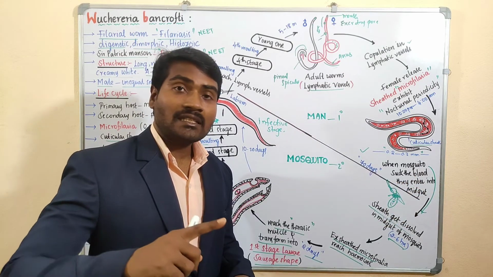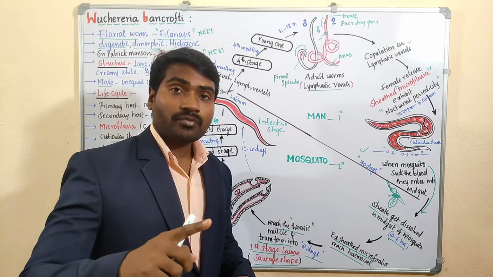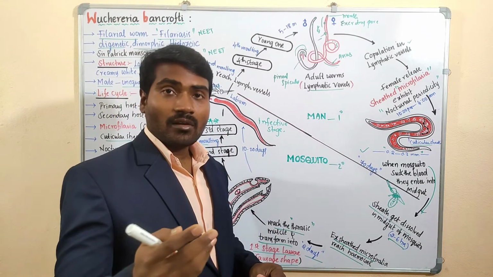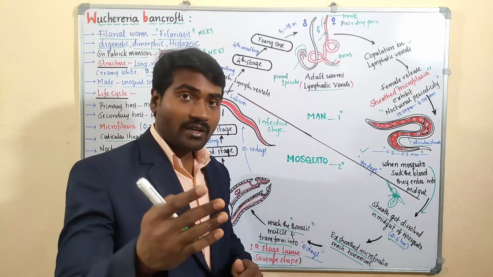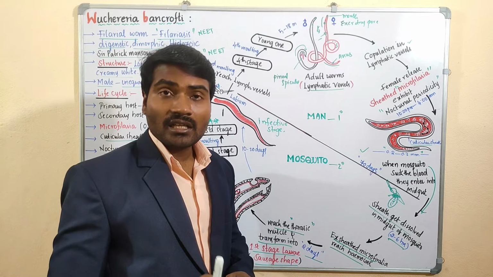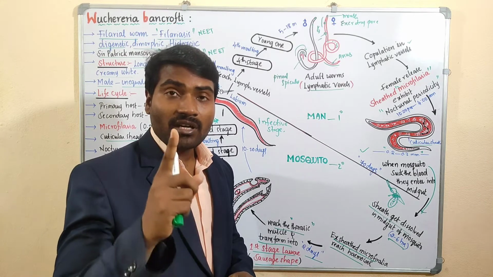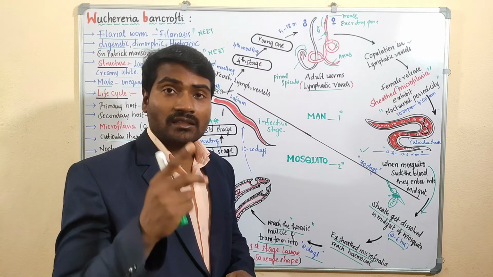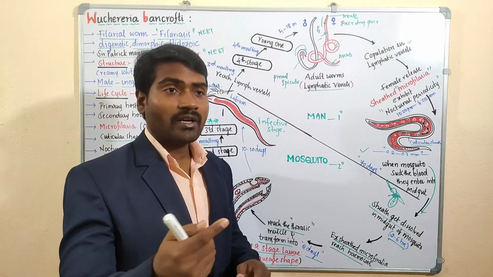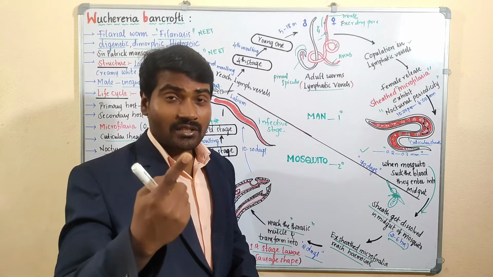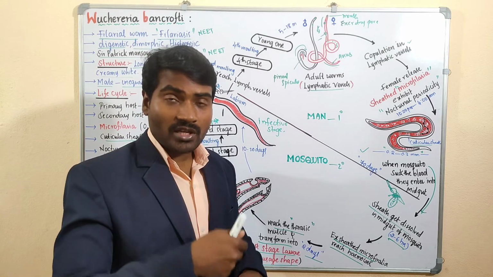As you know, in case of Plasmodium vivax, different stages are there. But in Ascaris, we have to remember the infective stage: the second stage rhabditiform larva. Which stage? The second stage rhabditiform larva is the infective stage to Ascaris. Whereas in Plasmodium, the infective stage to man, which one? The sporozoite stage. The sporozoite stage is the infective stage to us.